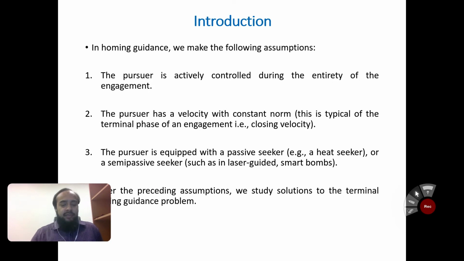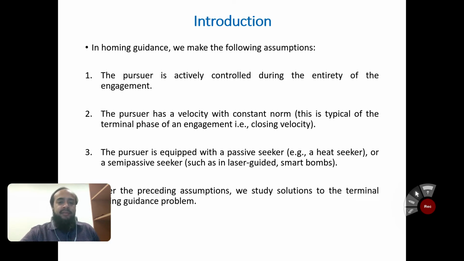In homing guidance, we have already studied the homing guidance in the previous lectures, where we have made the following three assumptions. For example, the pursuer is actively controlled during the entirety of the engagement, with the help of the missile and target engagement geometry. And the second assumption, the pursuer has a velocity with a constant norm.